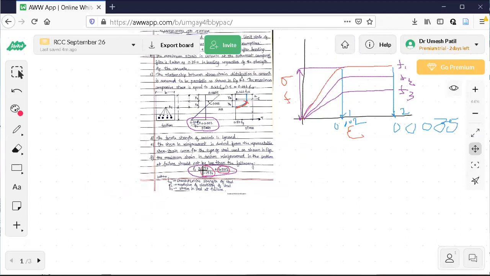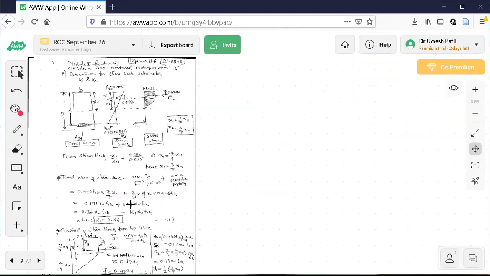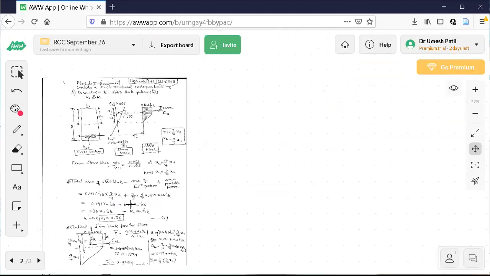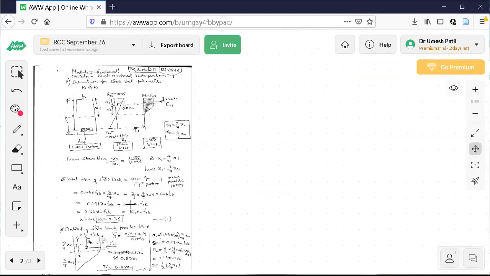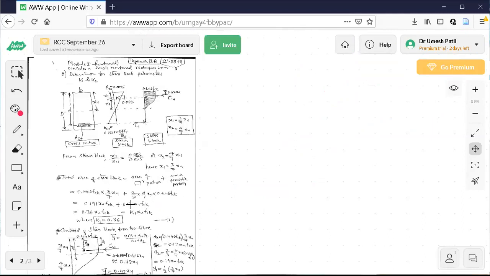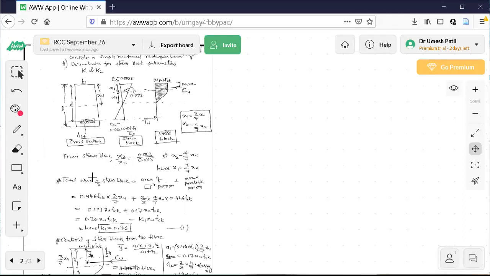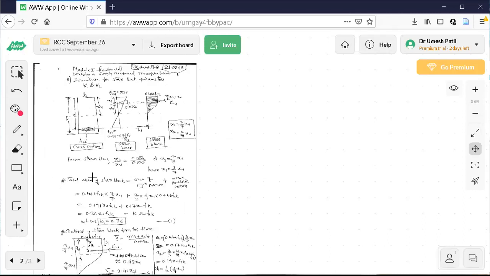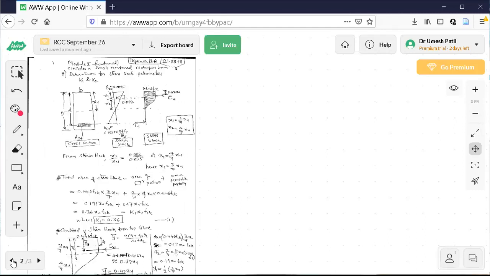So only 1 minute is left. I wanted to actually go to the next page. So if you are ready for extra classes, because I am slightly lagging because of strength of material revision. I am lagging 2 hours because you have to submit this one as a next page of assignment number 1 only. Whatever I am showing today, 2 pages, these 2 pages exactly, this is assignment number 1 now.